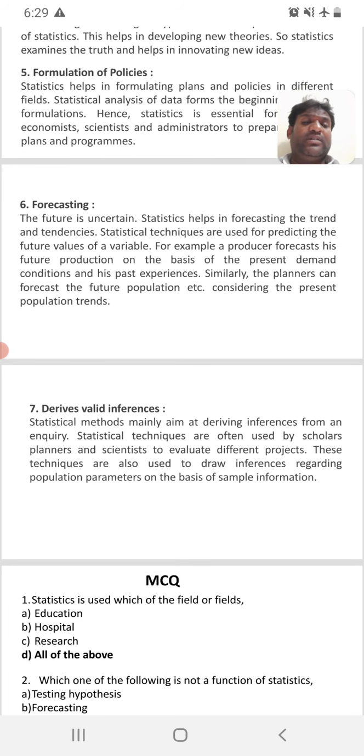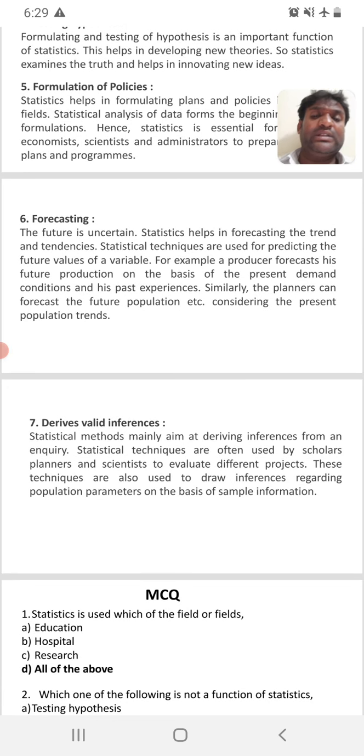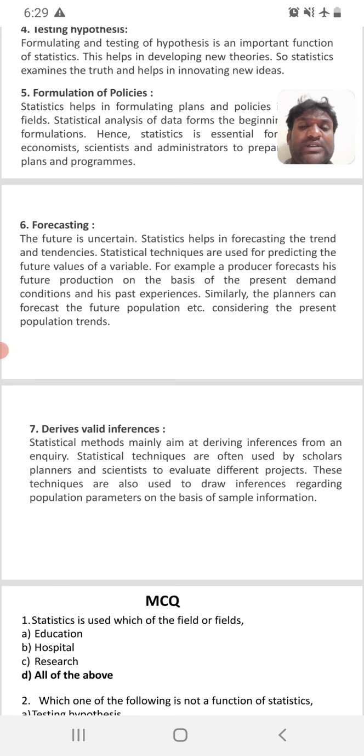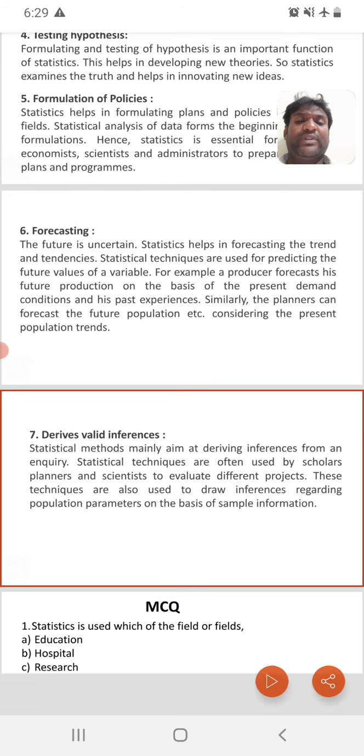These are the functions we discussed in this session: testing hypothesis, formulation of policies, forecasting, and deriving valid inferences.